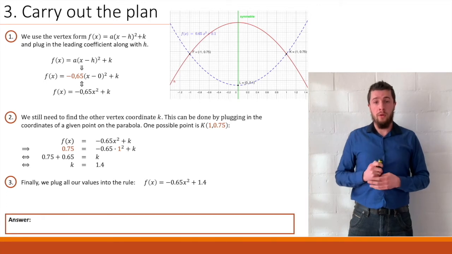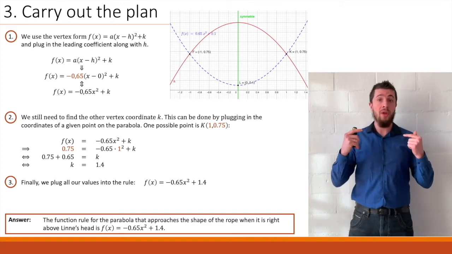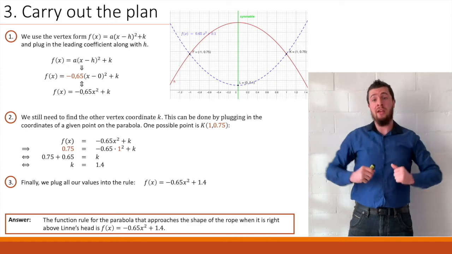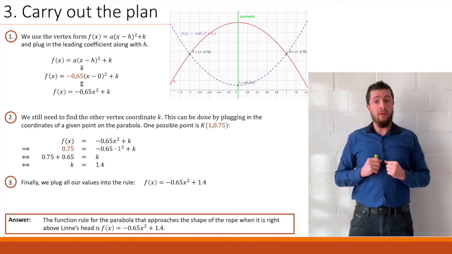So we move on by formulating this answer using a full sentence once again. The function rule for the parabola that approaches the shape of the rope when it is right above Lina's head is f of x equals negative 0.56x squared plus 1.4.